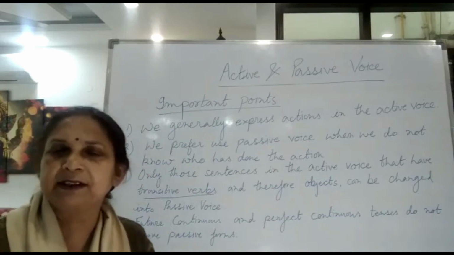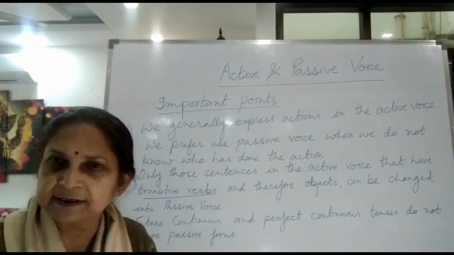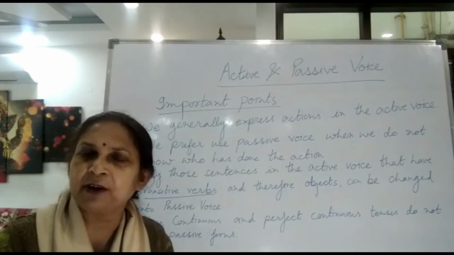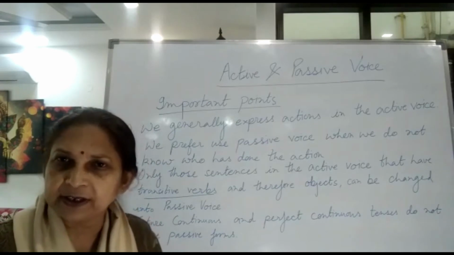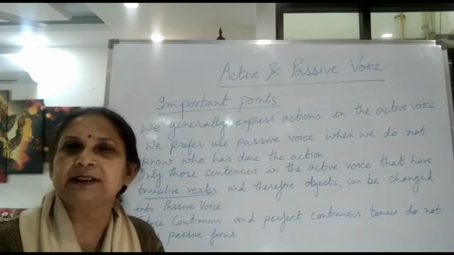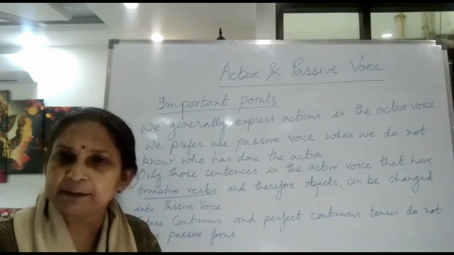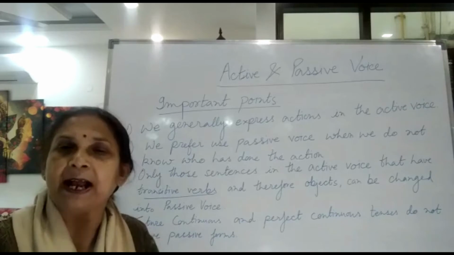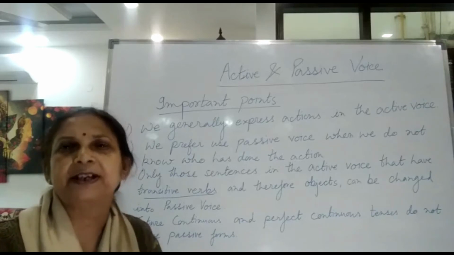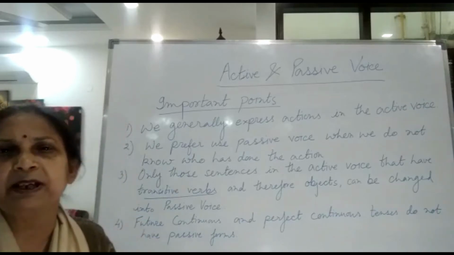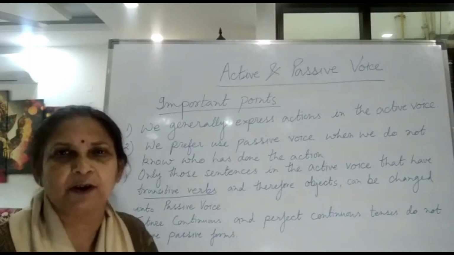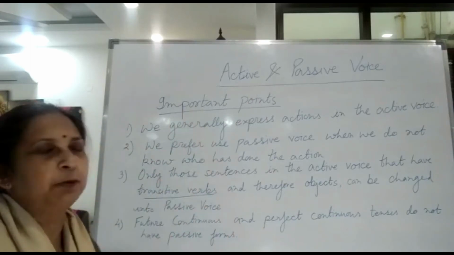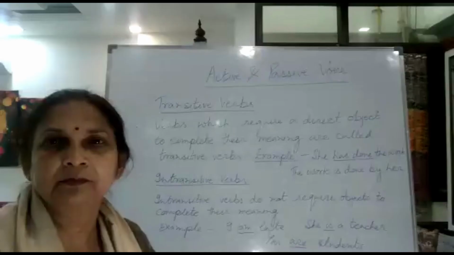That means future continuous sentences cannot be changed into passive form. Present perfect continuous sentences cannot be changed into passive form. Past perfect continuous sentences cannot be changed into passive form, and future perfect continuous sentences cannot be changed into passive form. So these are the important points to be kept in mind.